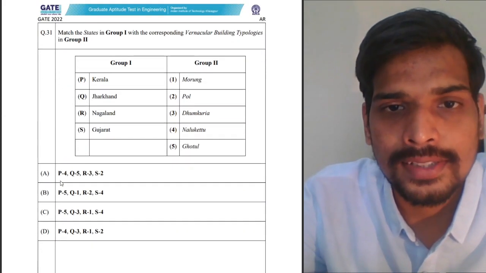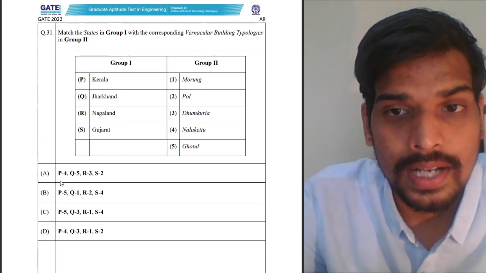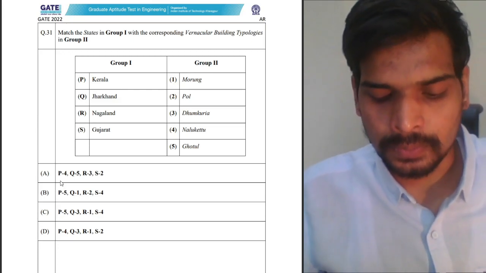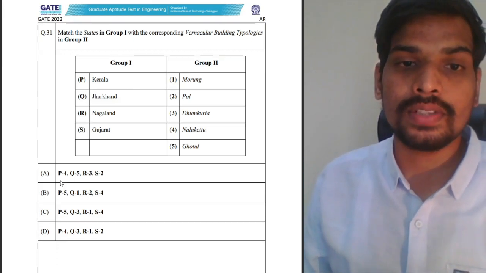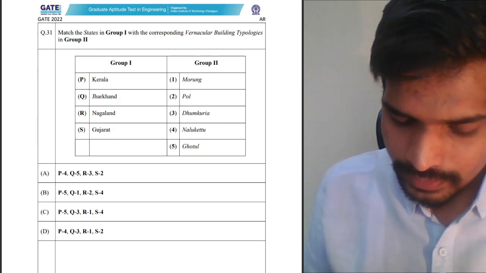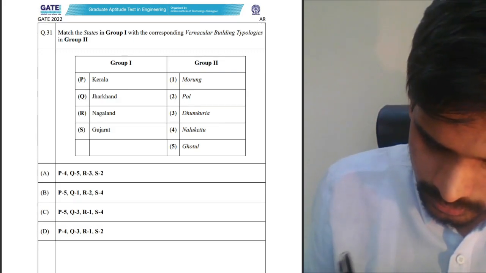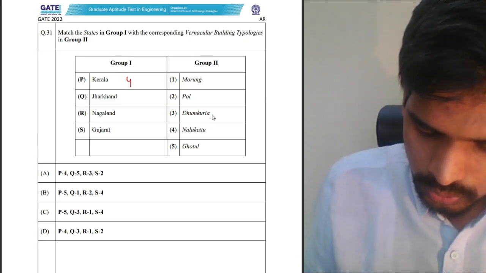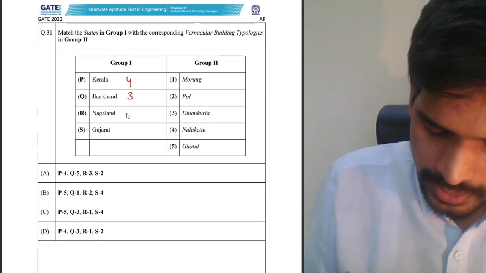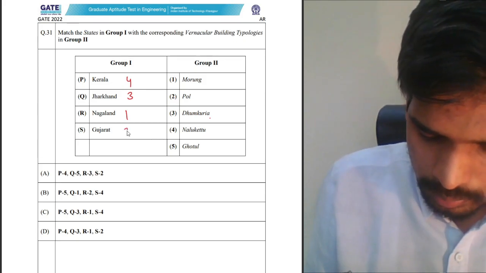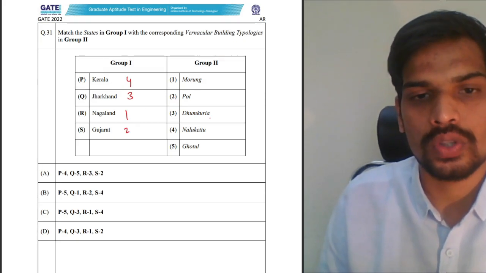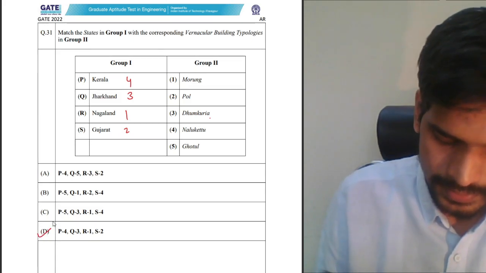Next one, match the states in group 1 with the corresponding vernacular building typologies in group 2. So they're asking us to match the terms with vernacular architecture. For Kerala, it is Naluketu. Jharkhand, it is Bhumkuria. Nagaland, Morung. Gujarat, Pol. So these are the traditional vernacular building typologies of these states. 4312 should be the correct answer.